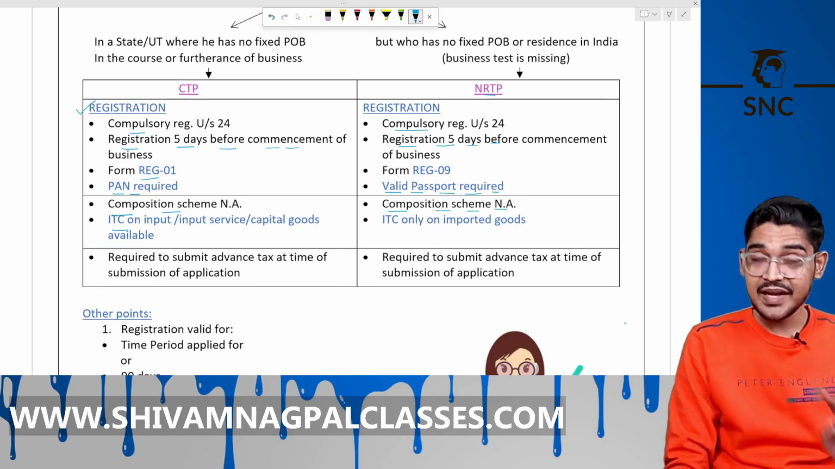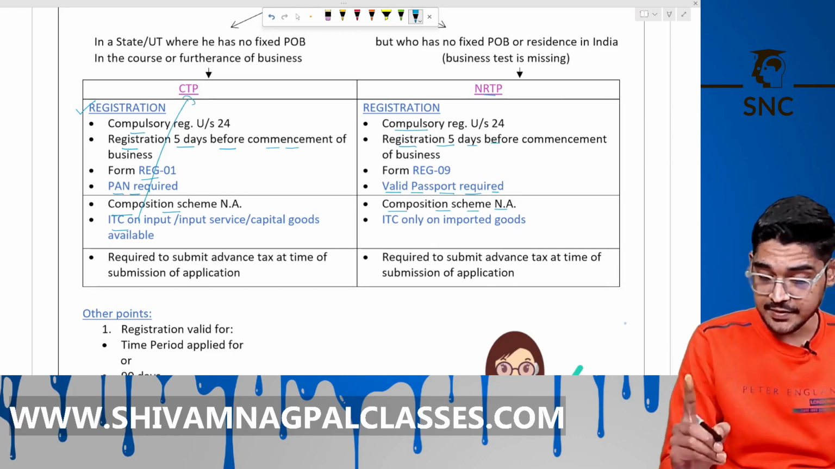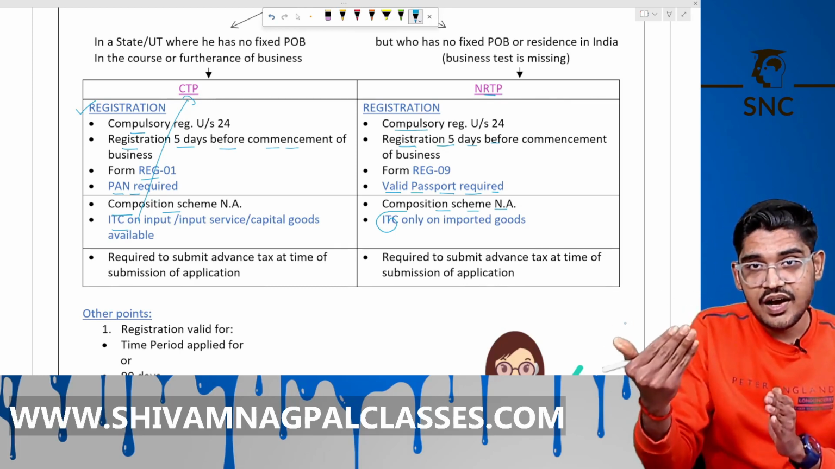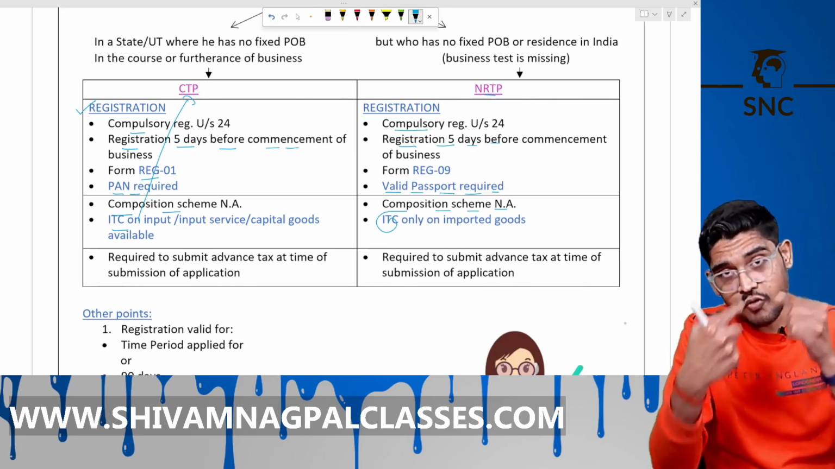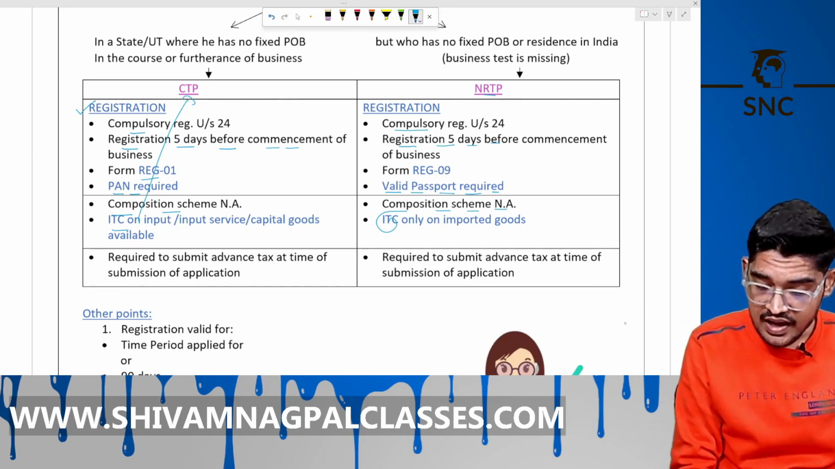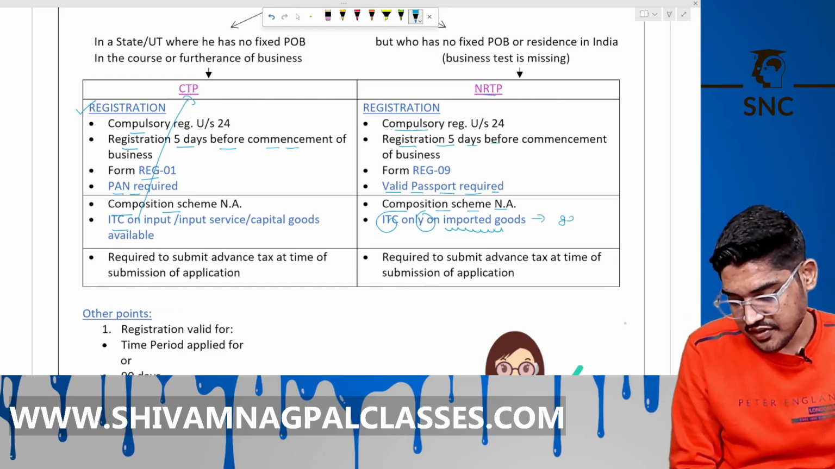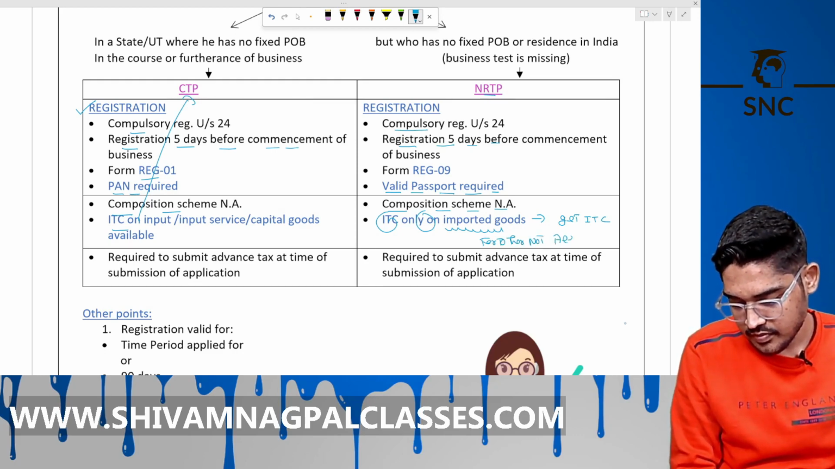ITC on the input services and the capital goods is available to the CTP. But to the NRTP, ITC only on the imported goods. Any goods he buys in India or service he buys in India, no ITC. Any goods, any service he imports from a foreign country, no ITC. Only for the goods he imported, he will get the ITC. For other, not allowed. Right? Okay.